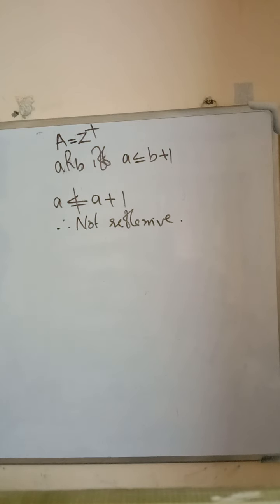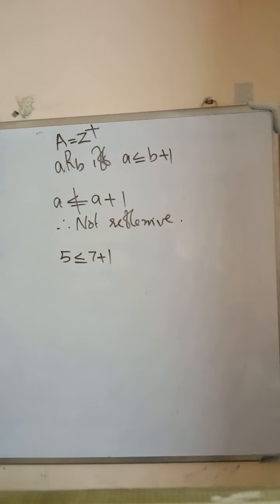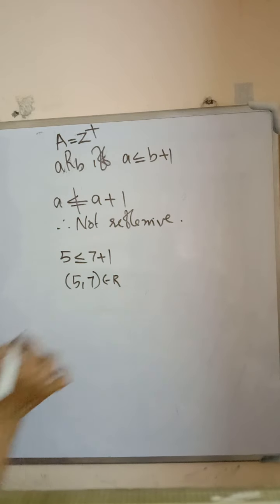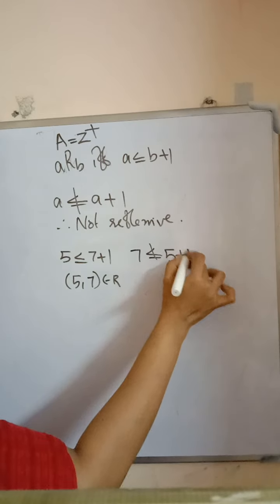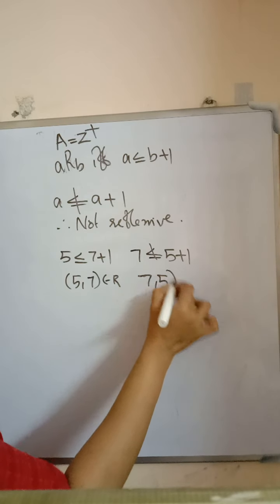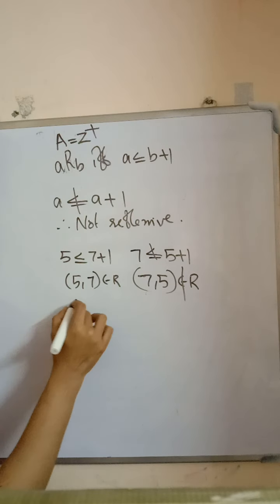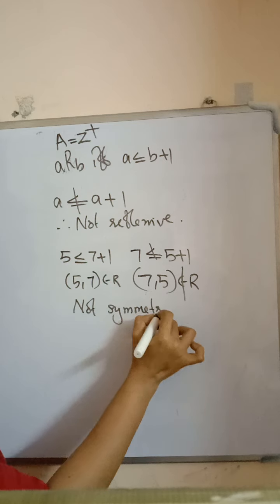Is A less than or equal to B plus 1 implies B less than or equal to A plus 1? For example, consider 5 less than or equal to 7 plus 1. That is, 5 and 7 are related. But 7 is not less than or equal to 5 plus 1. So (7, 5) is not related, not an element in the relation. Therefore, this relation is not symmetric.